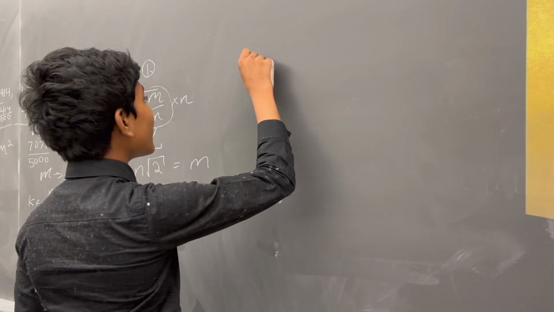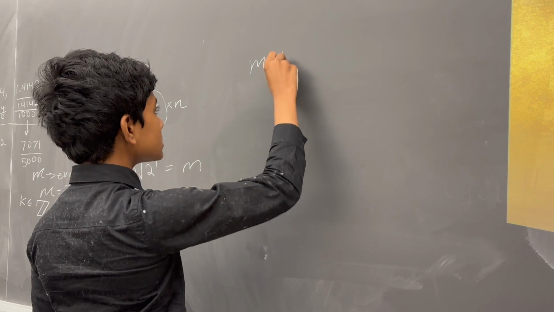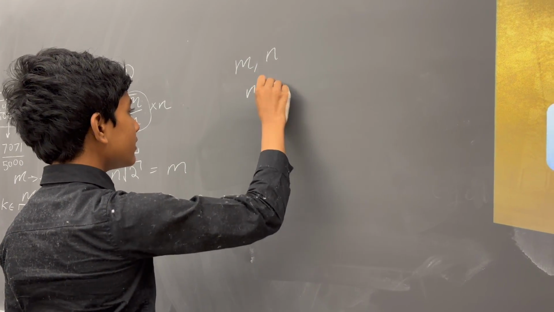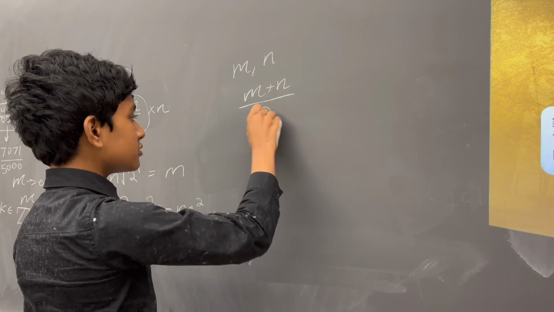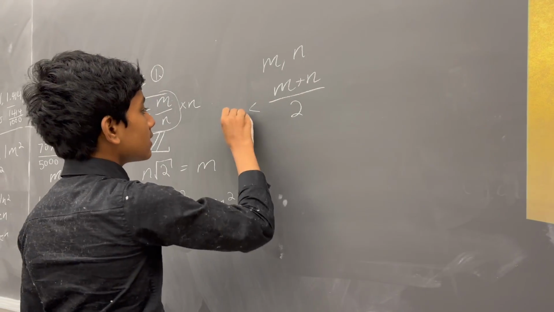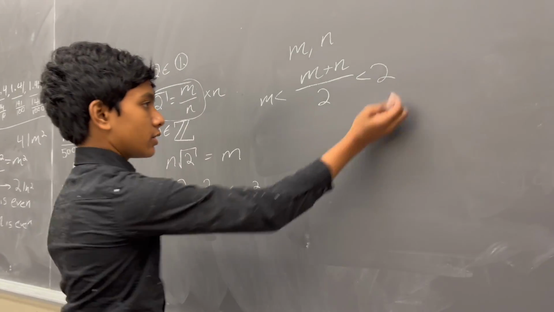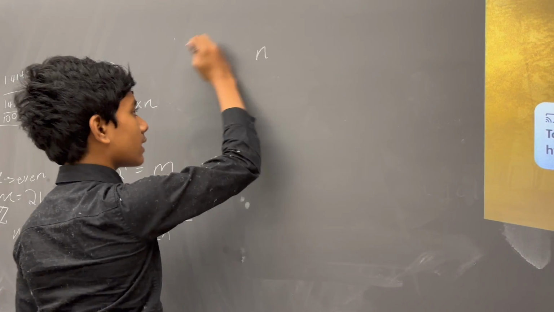We all know that if we have two rational numbers, m and n, then no matter how close they are, we can find another rational number, specifically their average, that is between them. Oh, sorry. Let me do that.